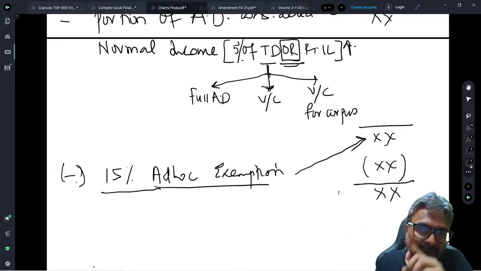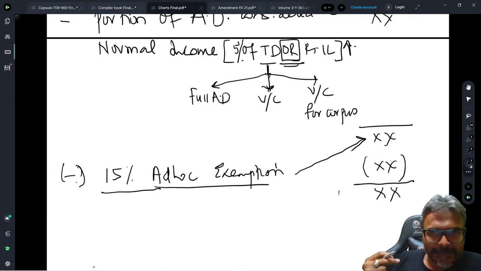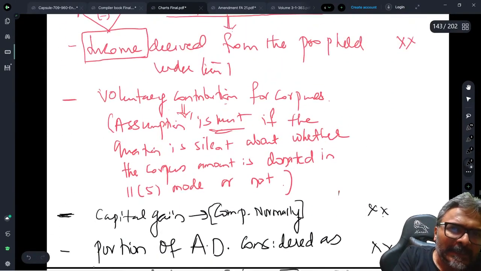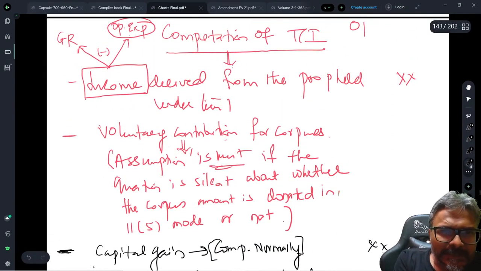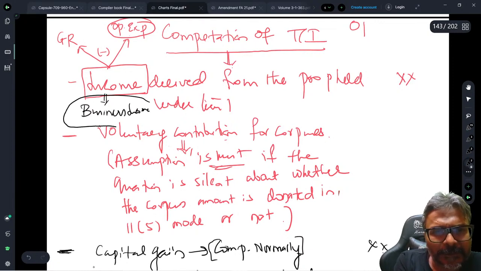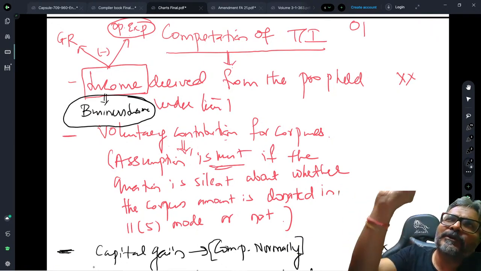Okay. Now I'll go to the application part one by one. But before I do that, I just need to clear one last point. In the income, students, what about the business income? If there is a business income, then students, can you tell me what kind of approach you people will have on business income?